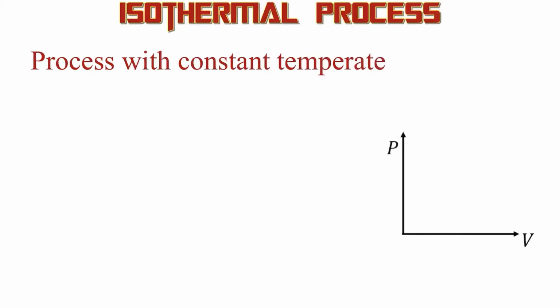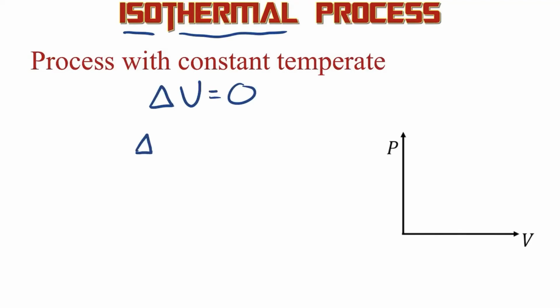The next type of process is an isothermal process. So iso, same, thermal, temperature. This is a process where the temperature remains the same. So temperature is kind of based on the internal energy. So in an isothermal process, delta U, the change in internal energy, is going to be 0.